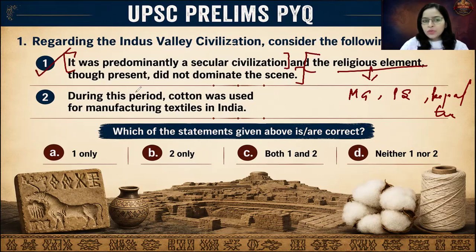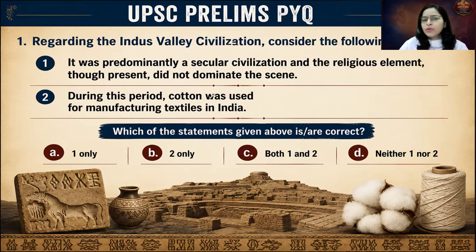So statement number one is absolutely correct. What about statement number two? During this period, cotton was used for manufacturing textiles in India. Absolutely correct. Cultivation of cotton began from the Neolithic age. We had a very famous site, Mehrgarh, where we find evidence of cotton cultivation. Then during the Indus Valley civilization, it continued and man began to manufacture textiles using cotton.